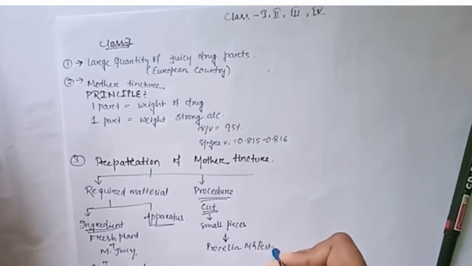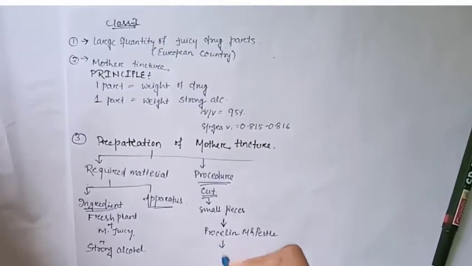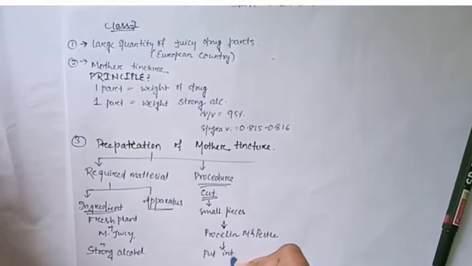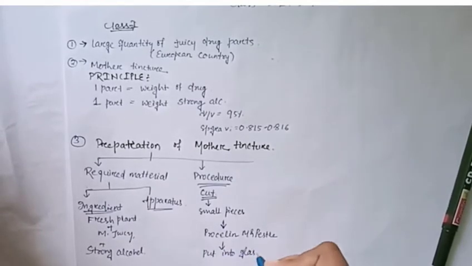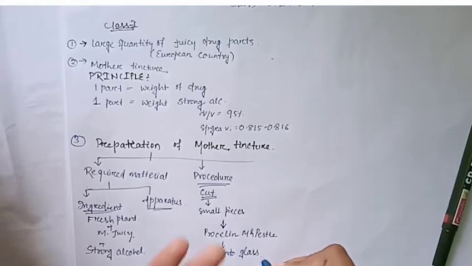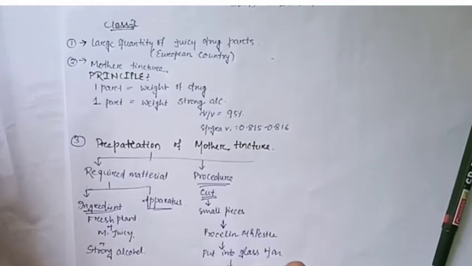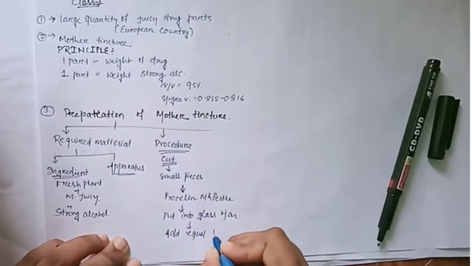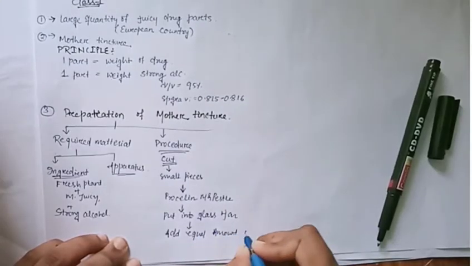I only mention this shortly. After that we put the substance which we collected into a glass jar. Then after the glass jar we add an equal amount of alcohol.